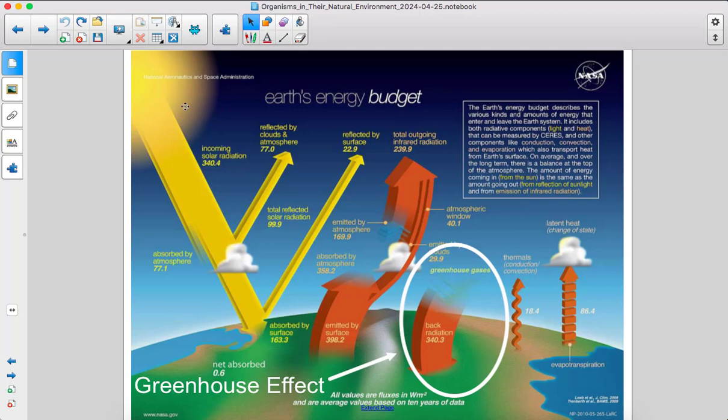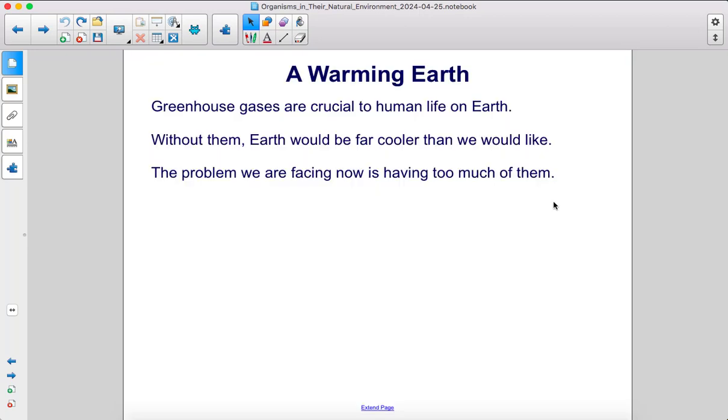Here is the incoming energy from the sun, some of which is absorbed by the surface, some of which is reflected off, and then some of the energy emitted by Earth is then captured in the atmosphere by the greenhouse gases. Greenhouse gases are crucial to human life on Earth. Without them, Earth would be far cooler than we would like. The problem we are facing now is having too much of them.